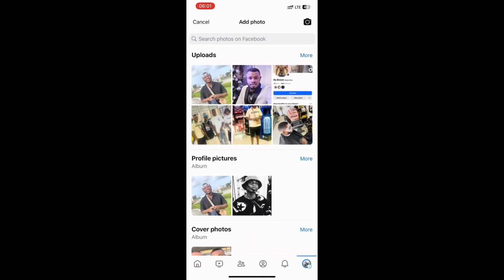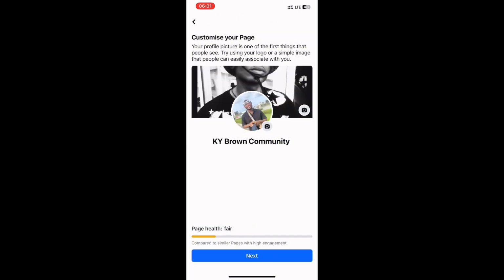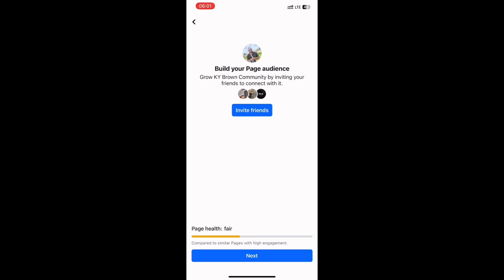So I can decide to also pull in my cover photo. I click on a picture and it's loading. That is it for that. So you click next, and once you click next, you allow it to load a little bit. Then this is what you will see next. Here they are telling you to invite your friends. Those are the people you have, your friends on Facebook, your normal friends. You can decide to invite them or just click next.